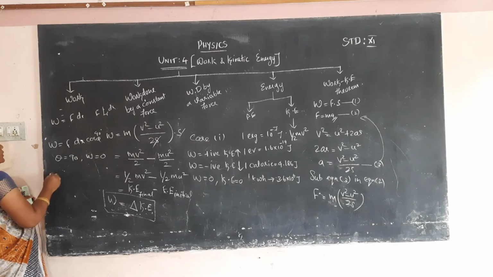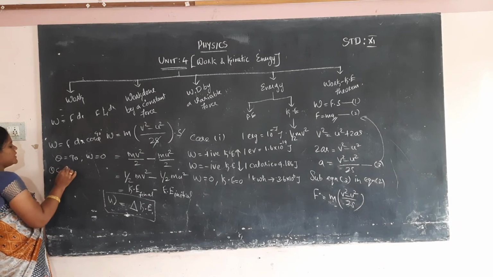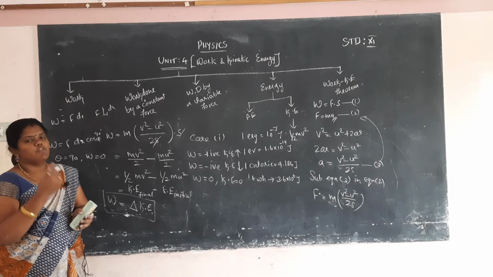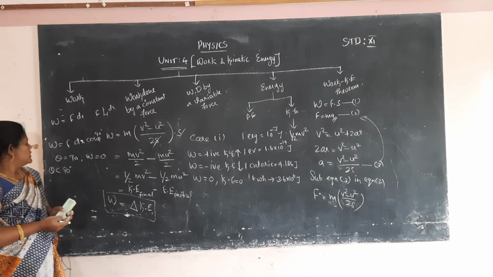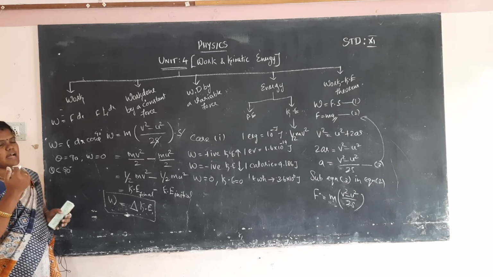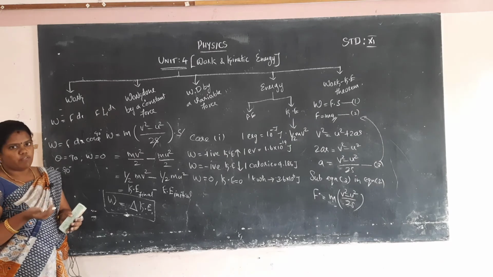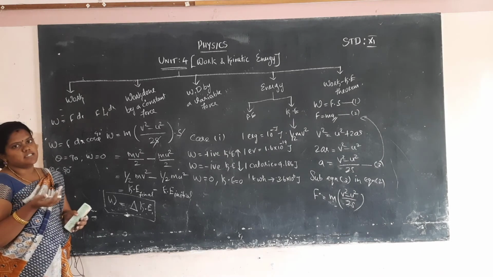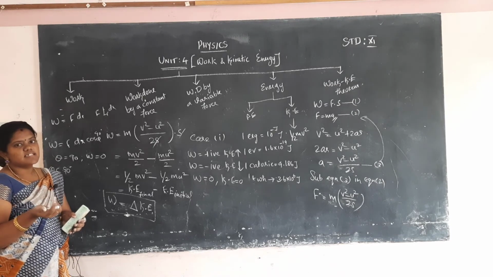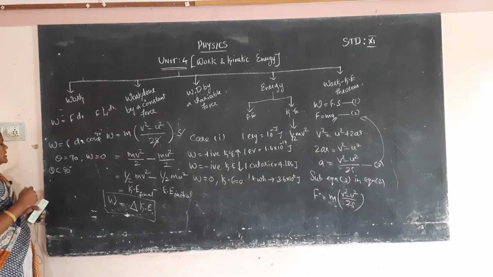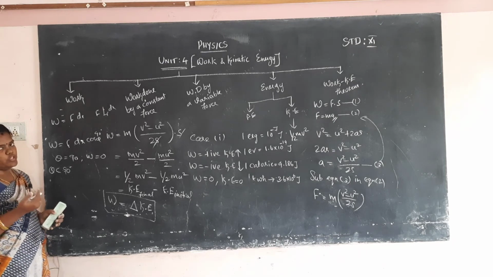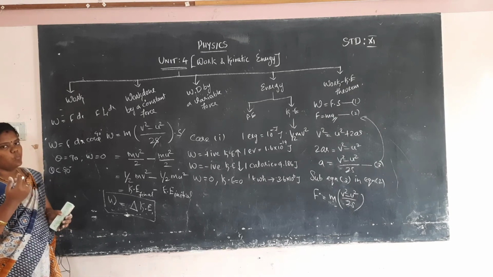Okay, suppose theta value lies between 0 to 90. 0 to 90 means 0, 30, 45, 60, 90. So 0 to 90 means cos 0 is 1, cos 30 is root 3 by 2, cos 45 is 1 by root 2, then cos 60 is 1 by 2, and cos 90 value is 0. So this is the way it decreases from 1 to 0 between 0 to 90, and we can easily calculate the work done to be negative.